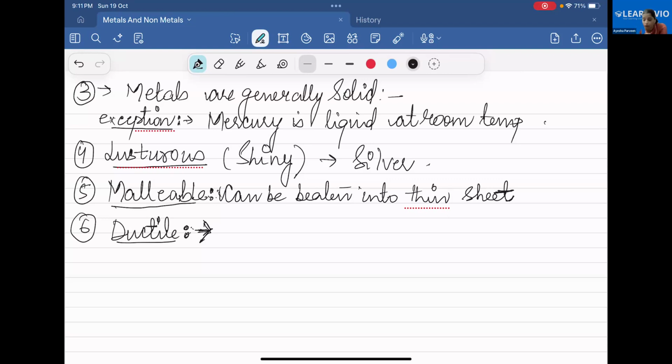Metals are drawn into thin wire. Malleability means they can be drawn into thin sheets, but when they are drawn into thin wire, this is the property of the metal that is ductility.